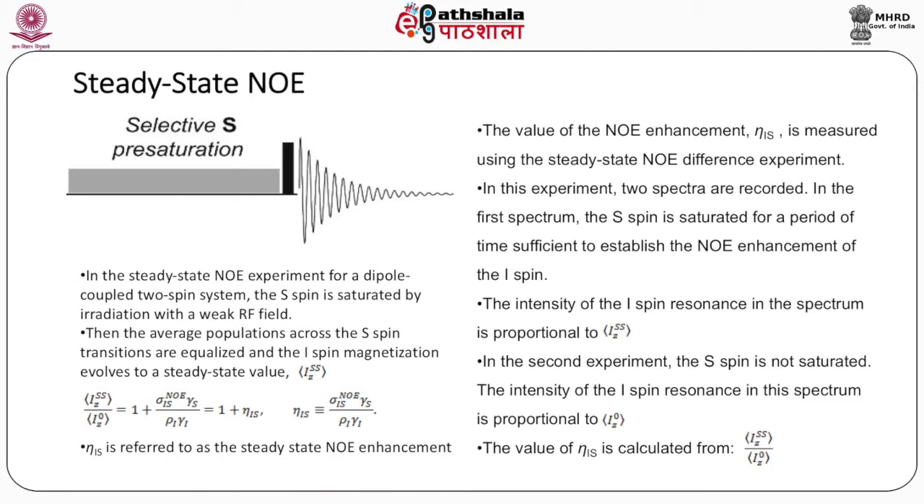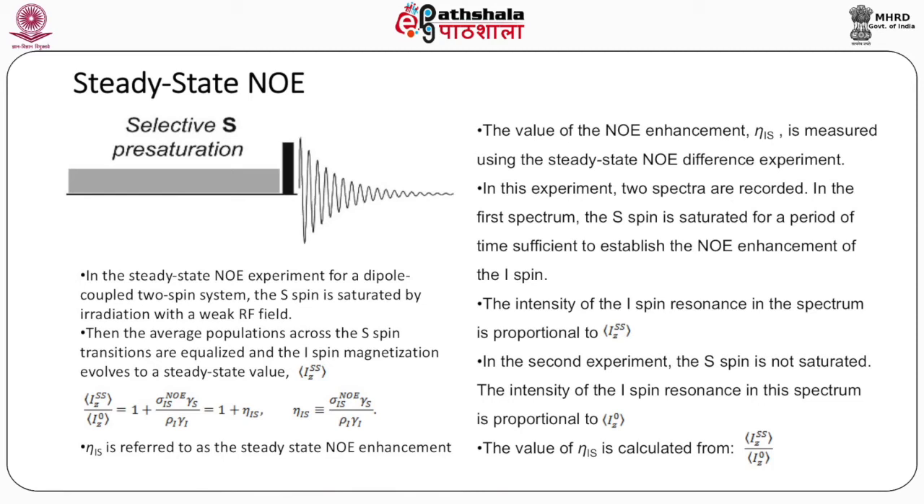So, IZSS divided by IZ0 is equal to 1 plus sigma IS NOE gamma S divided by rho I gamma I, and this is given as 1 plus eta IS, where eta IS is equal to sigma IS NOE multiplied by gamma S and divided by rho I gamma I, and eta IS is referred to as the steady state NOE enhancement. The value of the NOE enhancement eta IS is measured using the steady state NOE difference experiment.